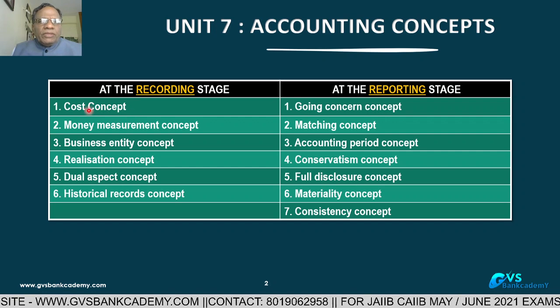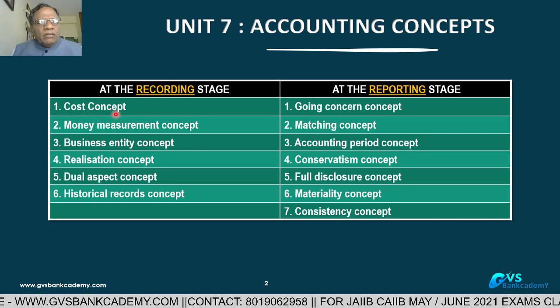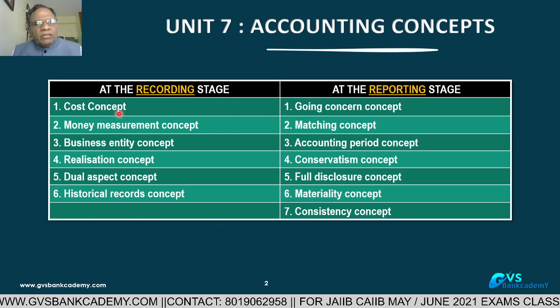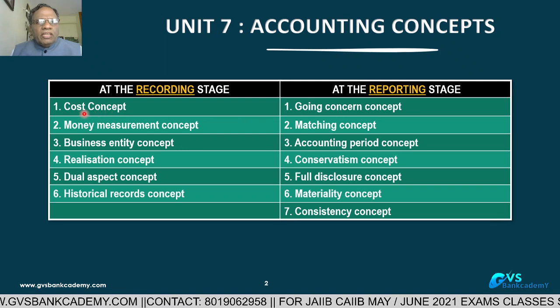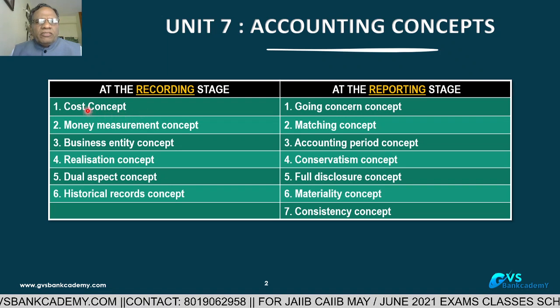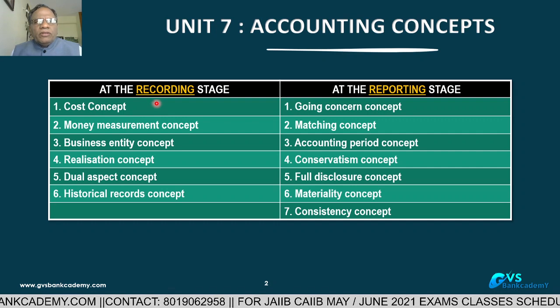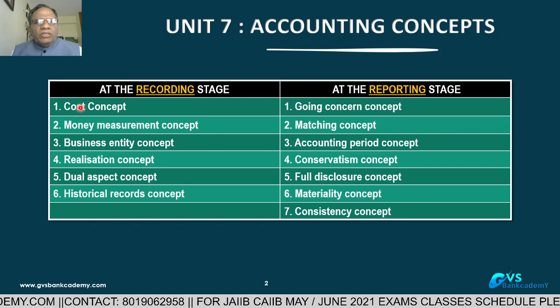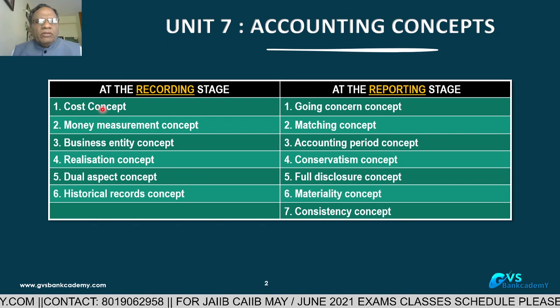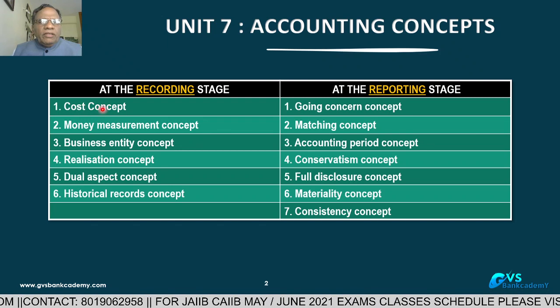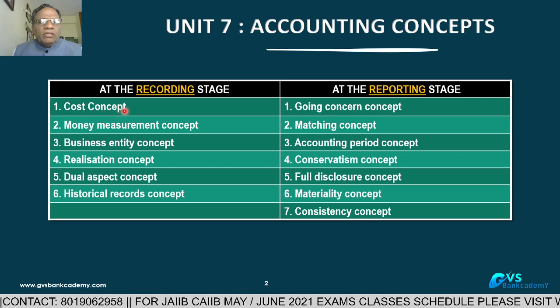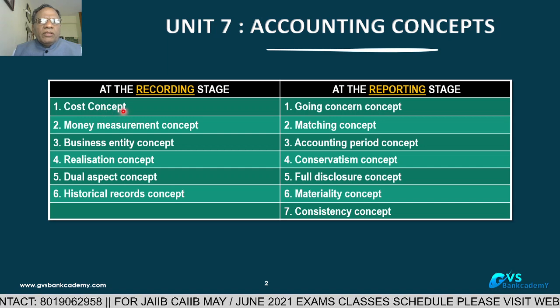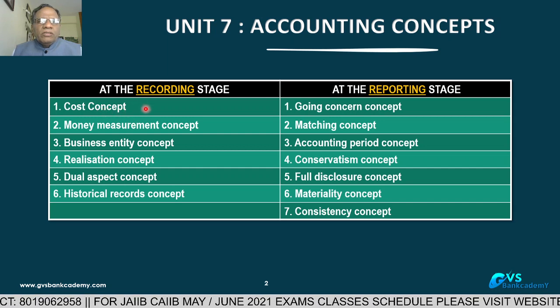If you purchase any asset, the cost of the asset is a cost. And transportation expenditure and installation expenditure are also part of the cost of the asset. That's why whatever cost is incurred, only that you have to enter. If any transaction did not incur any cost, that item is not going to be recorded in the books.